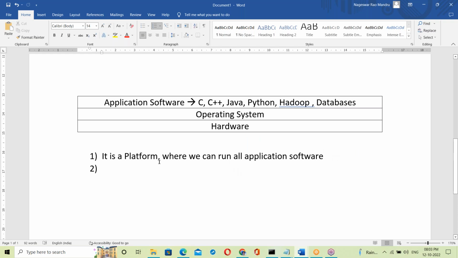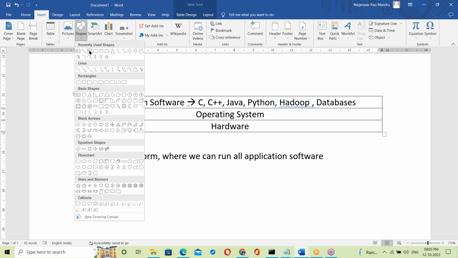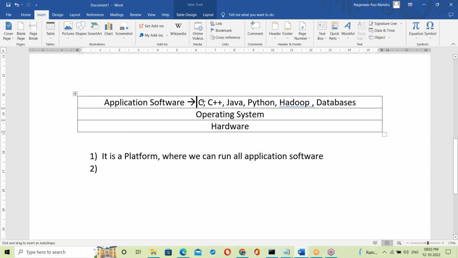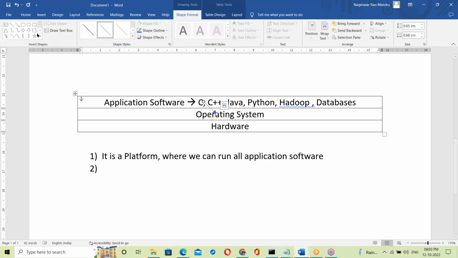Not only a platform, though. Suppose, for example, a C program generates some output. The output of the C program is first delivered to the OS and then transferred to the output device.